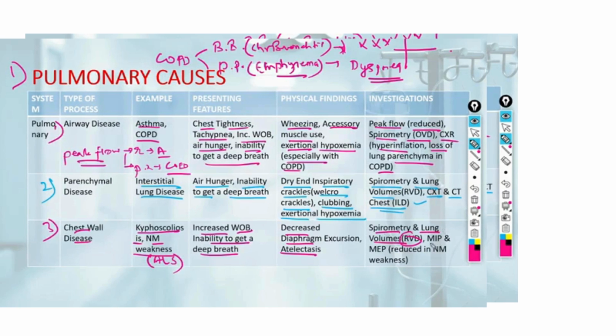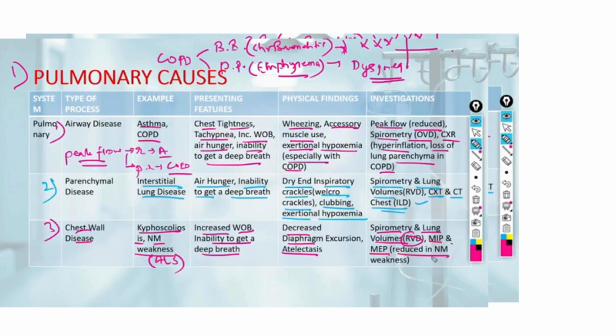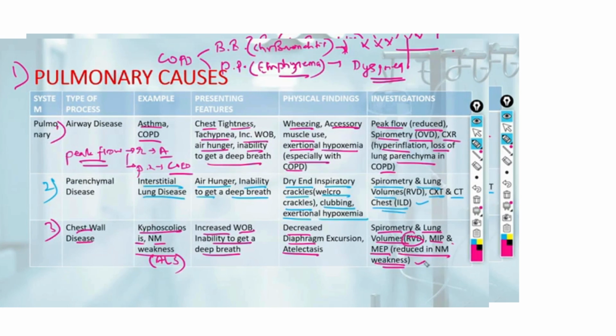And the maximal inspiratory pressure and maximal expiratory pressure are reduced in the neuromuscular causes.